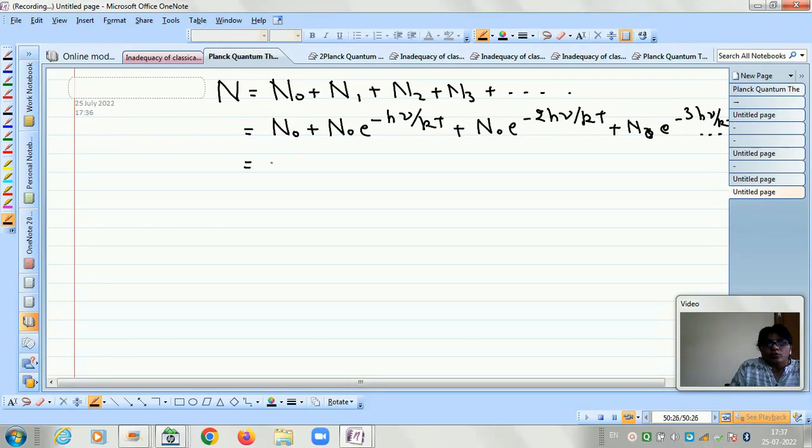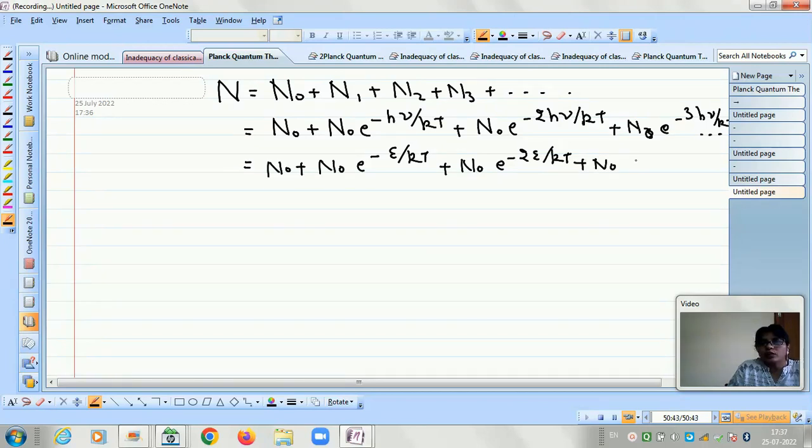So this can also be written as N naught plus N naught into e to the power minus e by kT in a shorter form, plus N naught into e to the power minus 2e by kT, plus N naught e to the power minus 3e by kT, and so on.